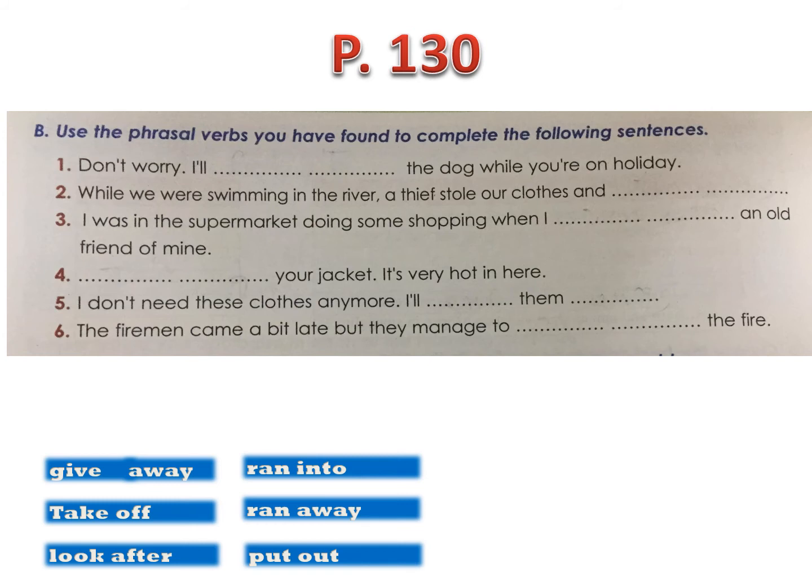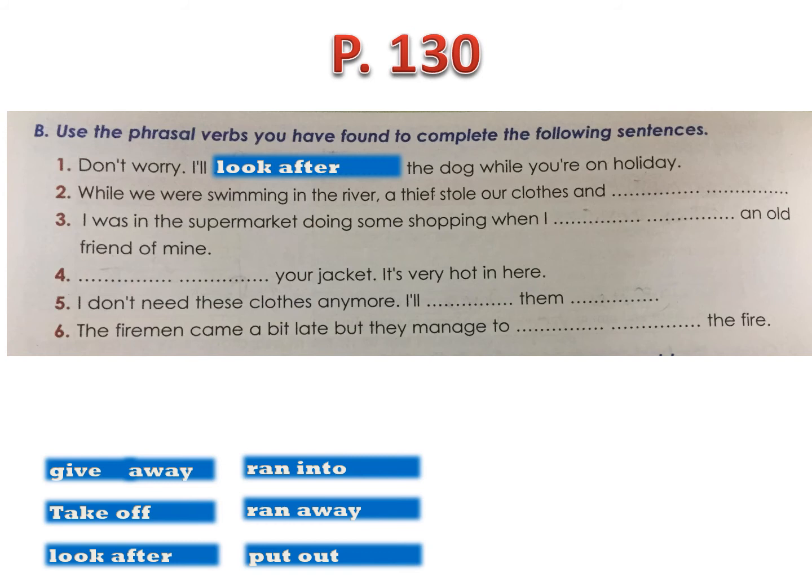I will give away, I will take off, I will look after, I will run into, I will run away, I will put out. So which one is correct? Don't worry, I will the dog while you are on holiday. So of course, look after, take care of your dog. So take care of your dog meaning look after your dog.